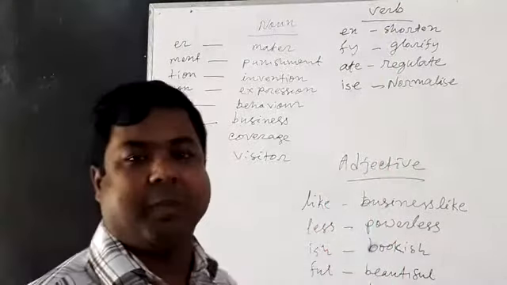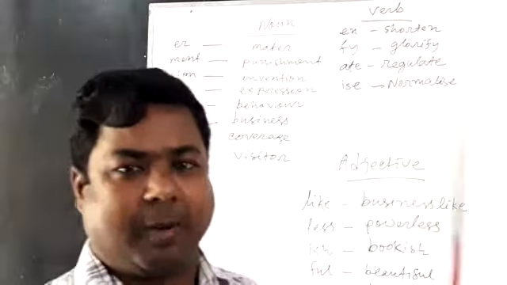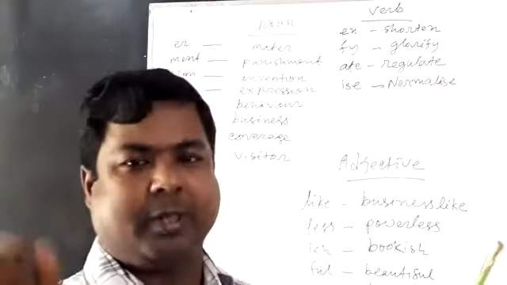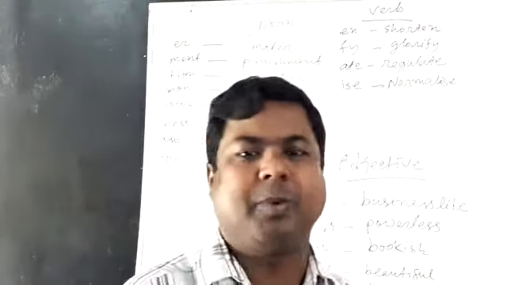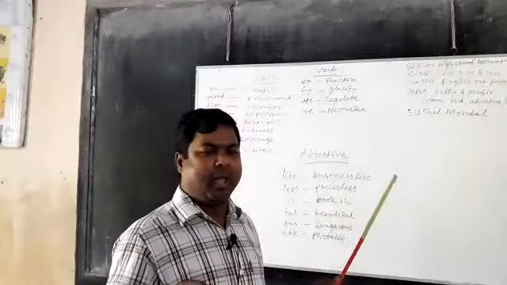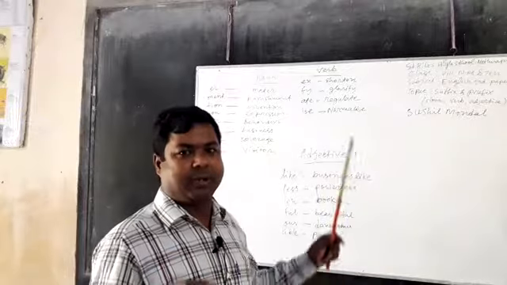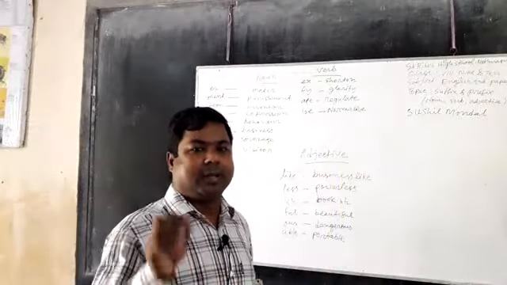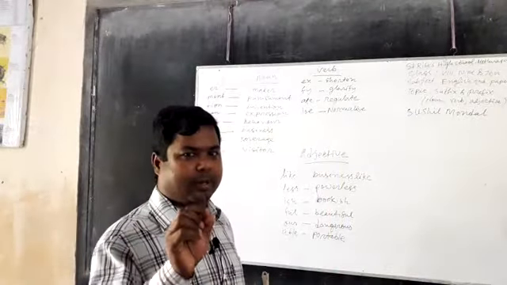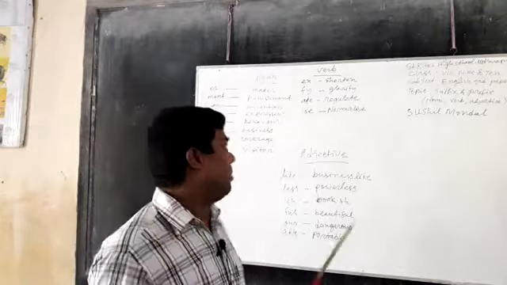This way you can make some of the words verbs. And if you think that the given word is asking for a verb, you can make some verbs this way. And you can also get many things about this in class 6. Try to remember that and try to follow.